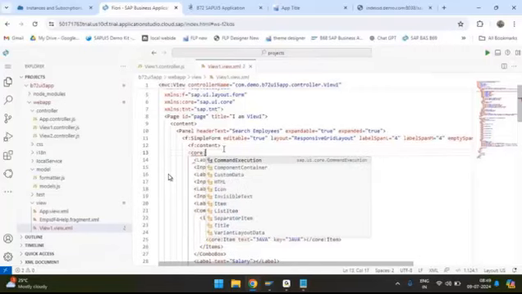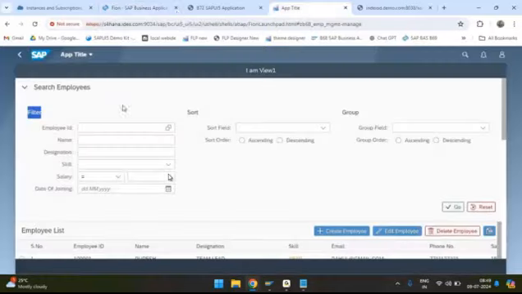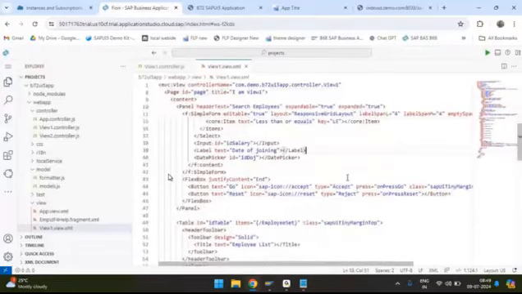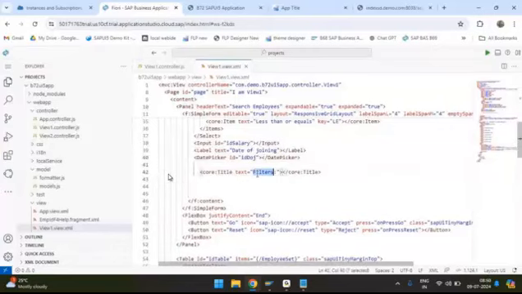Now I am giving the core title, which is the group title. I'm giving filters as a group title here. Now copy this group title and keep your new title here. After the date picker is over, I am creating my new group, that is sort. Right, sort. That's all.